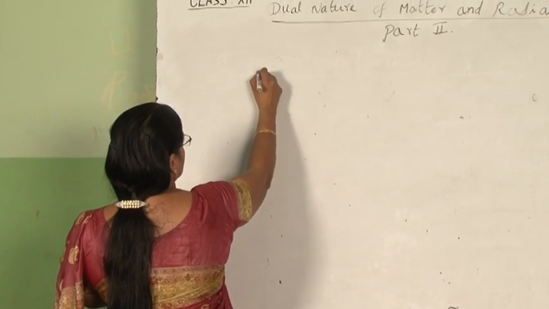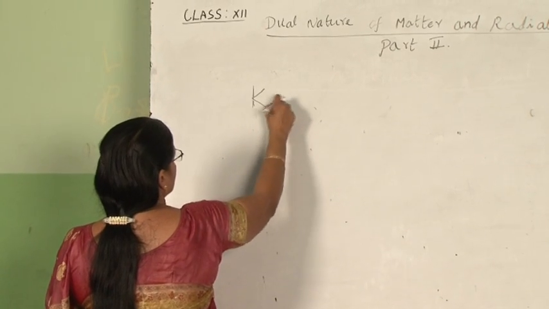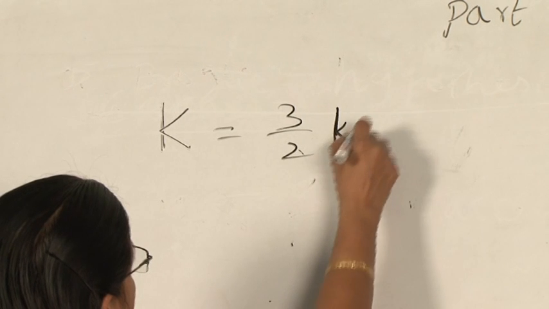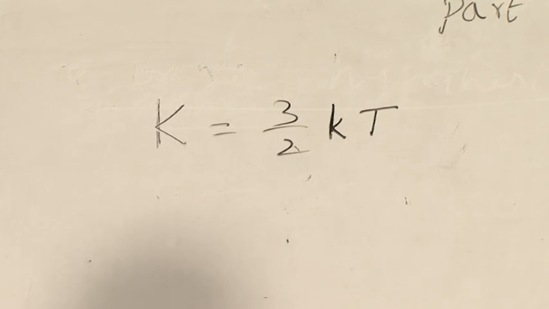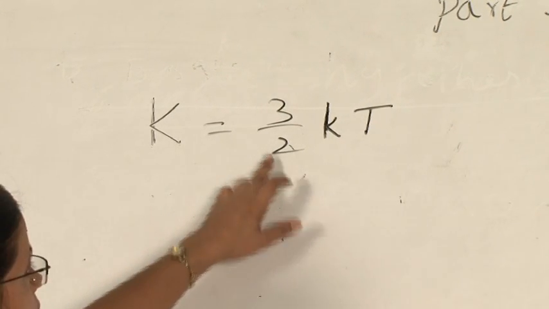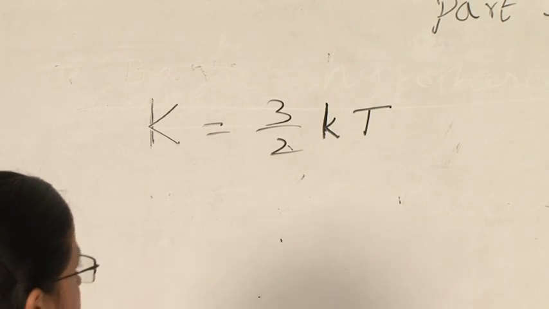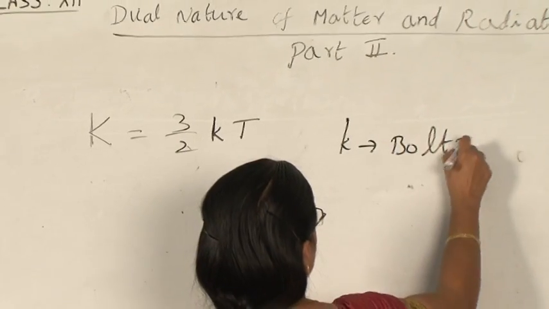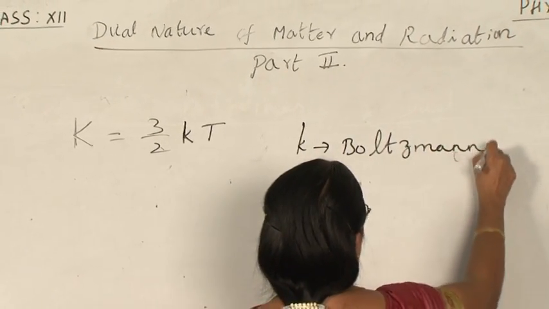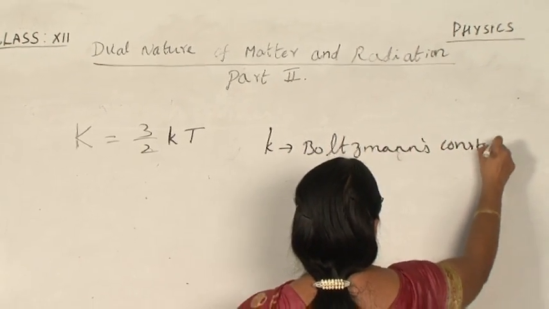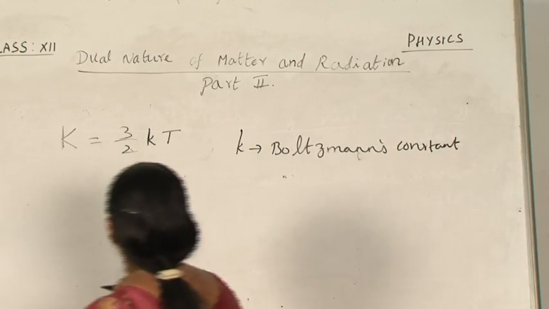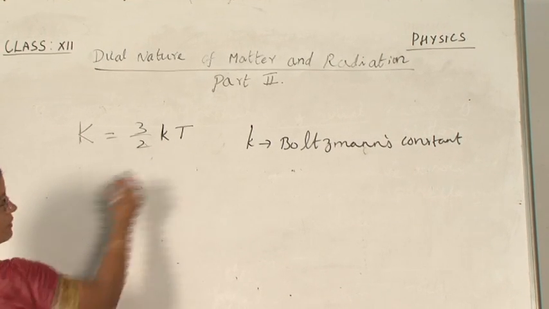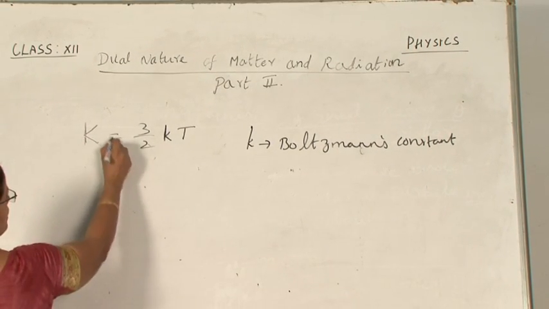So, we know that the kinetic energy associated with a particle at a temperature T is given by 3 by 2 kT, where small k here is the Boltzmann constant. T is the absolute temperature.